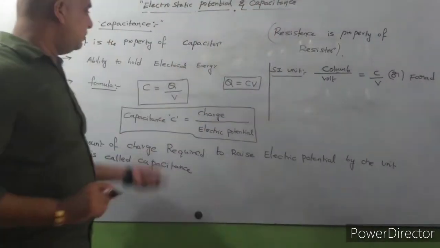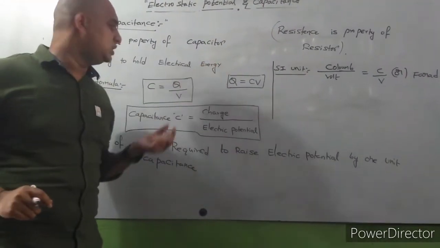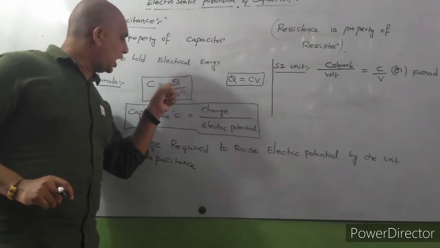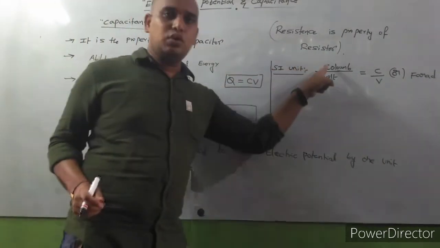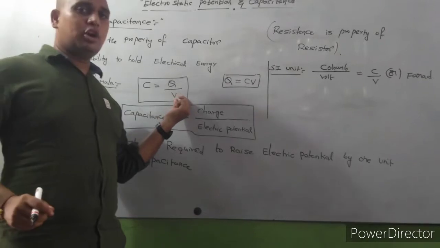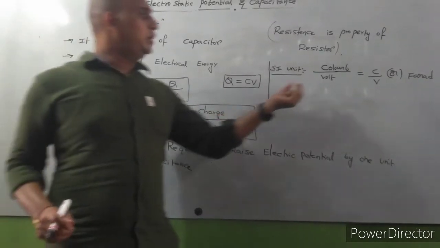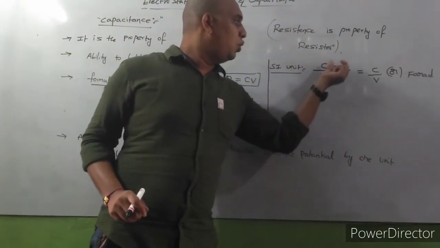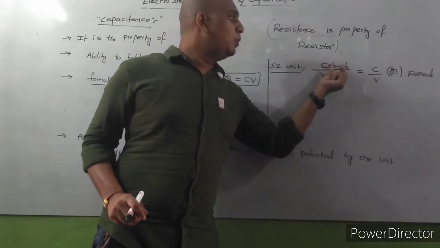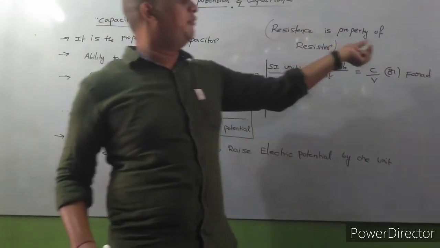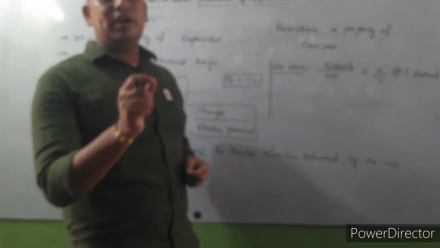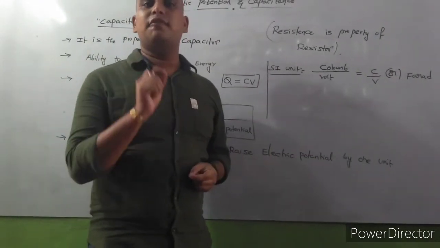What is the SI unit of capacitance? Please observe the formula. From the formula only we can write the unit. In the numerator, charge is there. Unit of charge is the coulomb. In the denominator, electric potential is there. Unit of electric potential is volt. Coulomb by volt is also called a farad. So the SI unit of capacitance is farad.